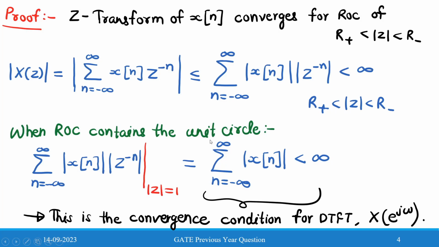So if the region of convergence for the Z-transform contains the unit circle, then this satisfies the convergence condition for the discrete time Fourier transform. This is the proof of this statement. Just remember this: if the region of convergence for the Z-transform contains the unit circle, then it satisfies the convergence condition for the discrete time Fourier transform.